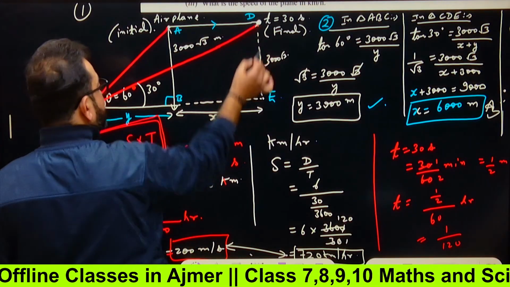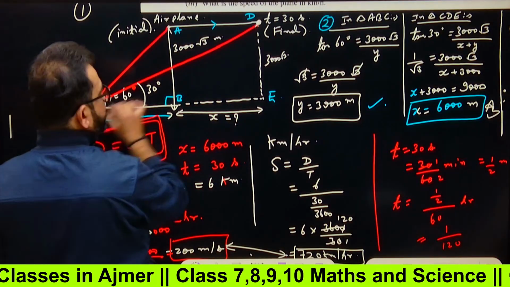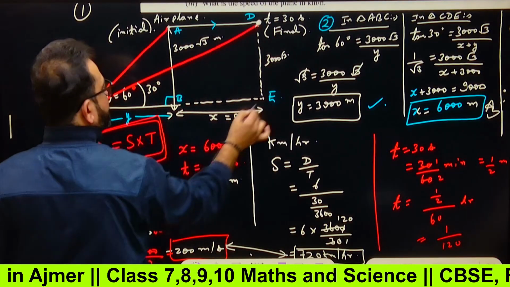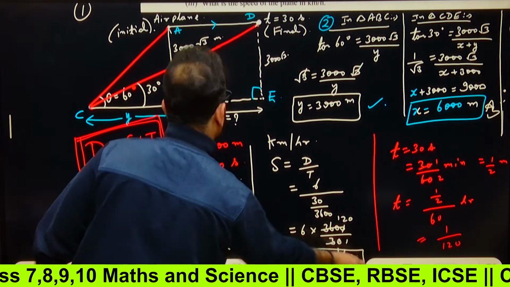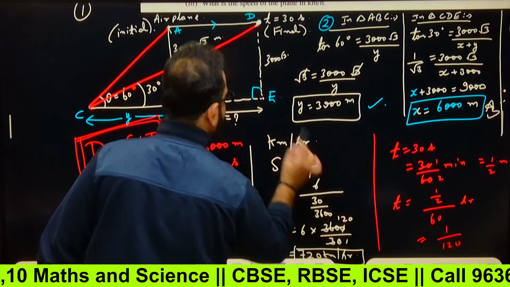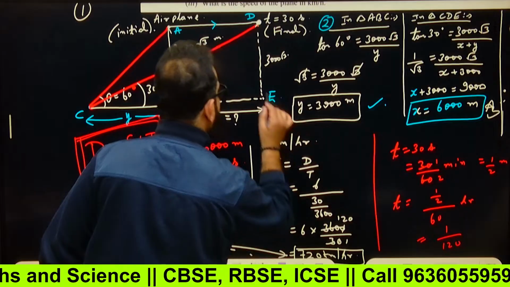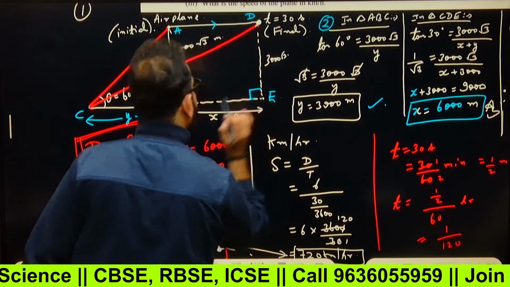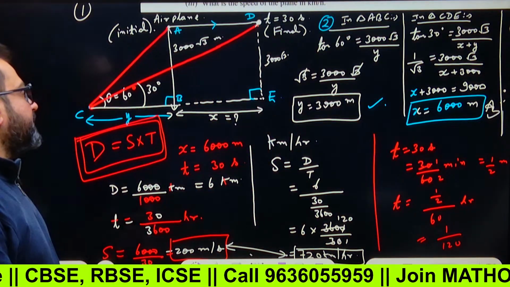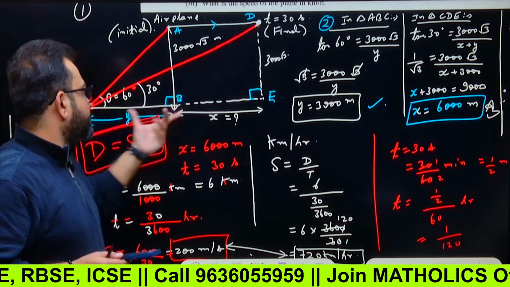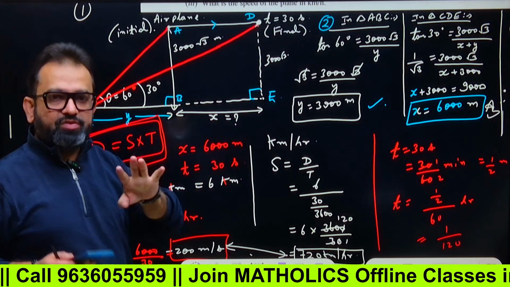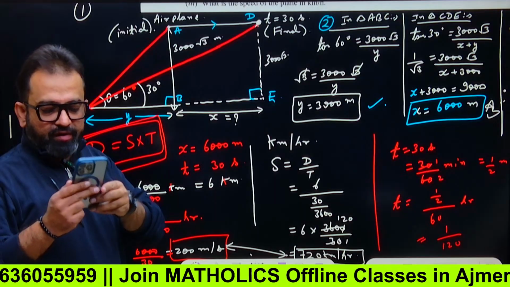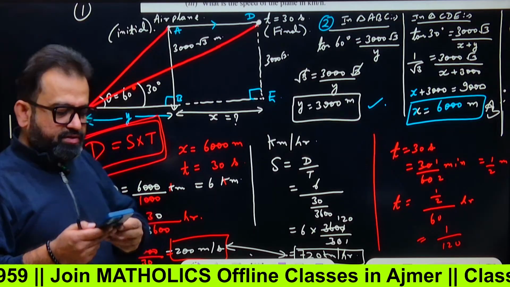Now in triangle DEC or CDE, whatever, this big triangle, this angle is also 90 degrees. Getting this point? Can you use trigonometry again? Tan 30 will be 3000 root 3 upon this complete x plus y. This I have taken as x and I have to find the value of x only. Yes or no?